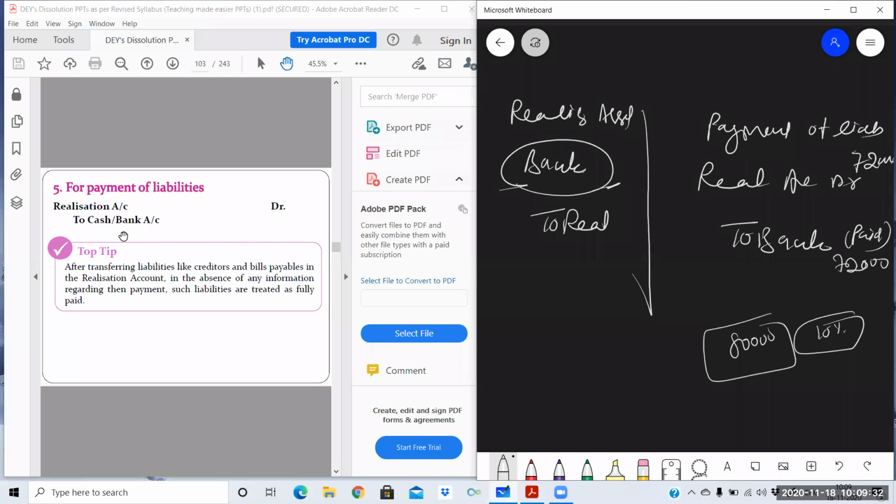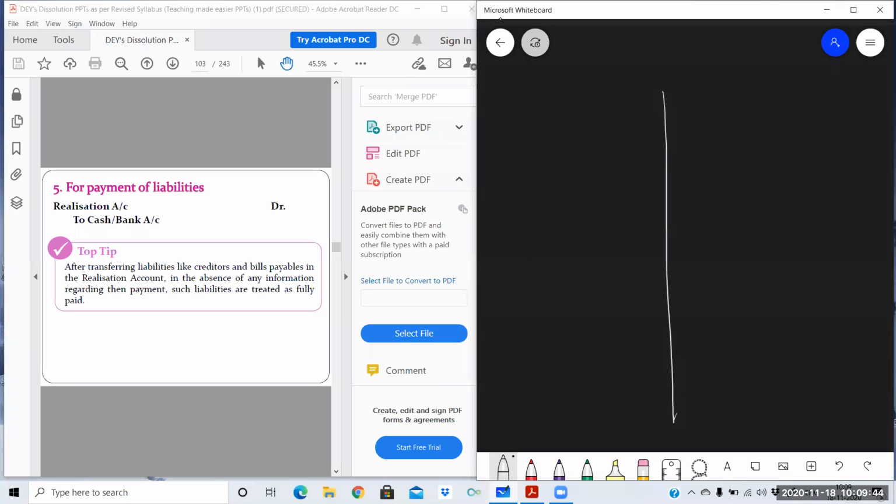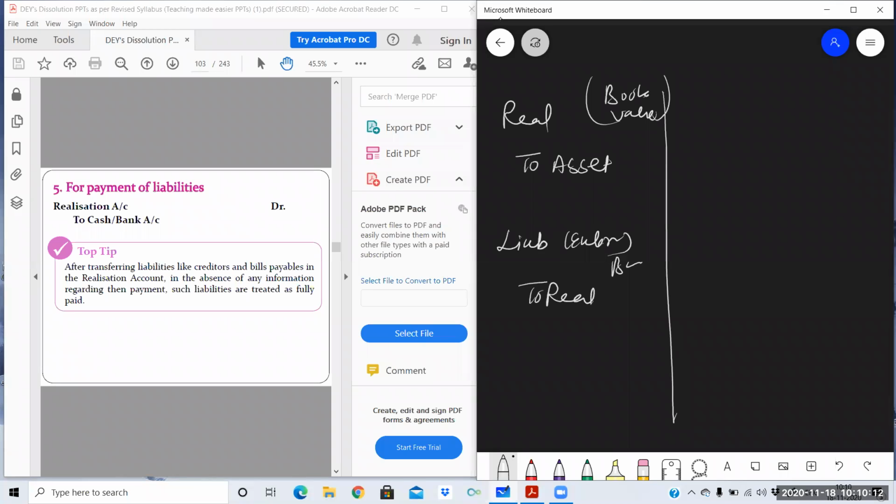Okay. So realization account debit to cash or to bank. This entry will be passed at the time of making payment of the liability. So in short, till now I have told you 4 entries. I am writing here again for a better recap or revision. So first is the transfer of assets, realization to all assets. Which value? Book value. And which assets will not be transferred? Cash, bank, and fictitious assets. Then transfer of all the liabilities, only external, not the internal, to realization. Again, which value? Book value, including all provisions.